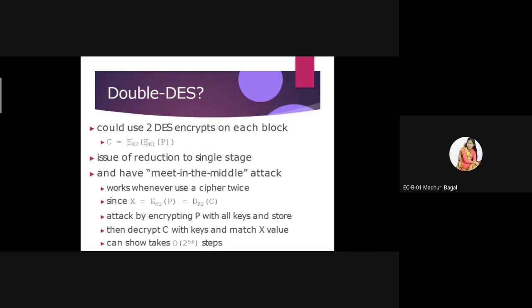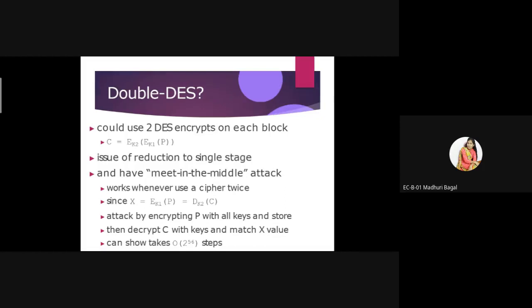Okay, so how can we perform the double encryption? Simply we use the two keys. First we perform the encryption by using the key K1 on the plain text. Here is the formula to convert the plain text into the ciphertext: C = E_K2(E_K1(P)).